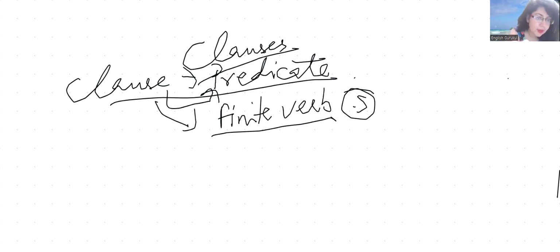So clause contains a finite verb and a predicate. Clause is a part of a predicate only. So you can say clause is a part of a predicate, the predicate being a larger thing.